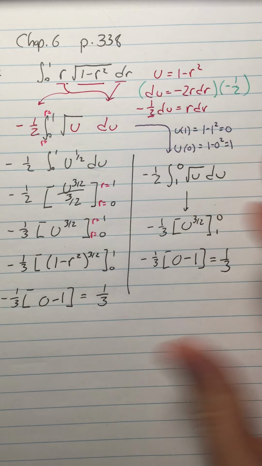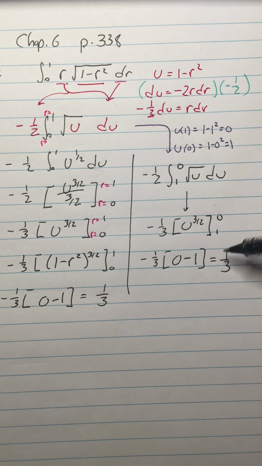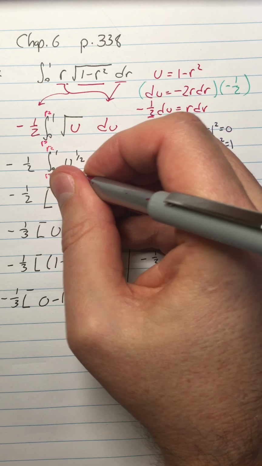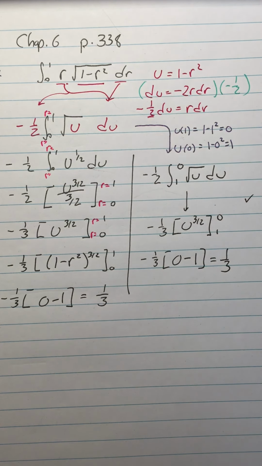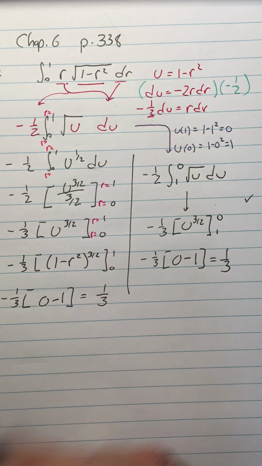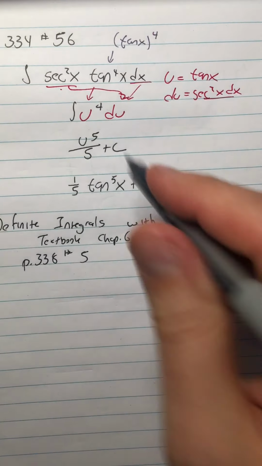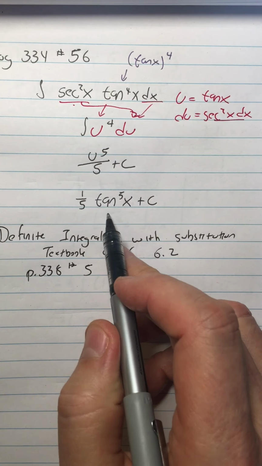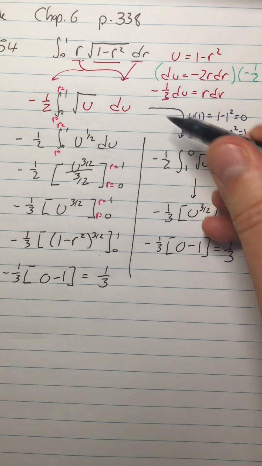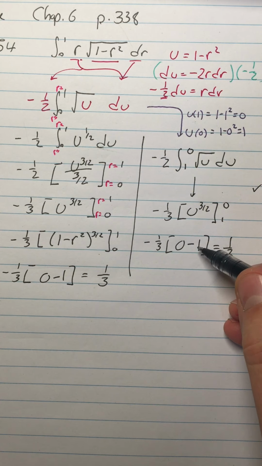So I think you can make a pretty strong argument that this is more correct, unless you put r equals on every single one of these, which no one ever does. But you're normally going to see me do it this way. One of the things I like about this way is that, when we do an indefinite integral, there's always the step at the end where you have to sub the u back. When we do a definite integral and do it this way, you don't have to sub the u back.